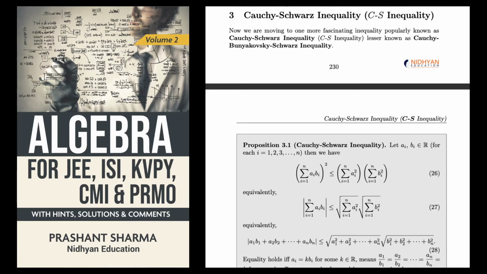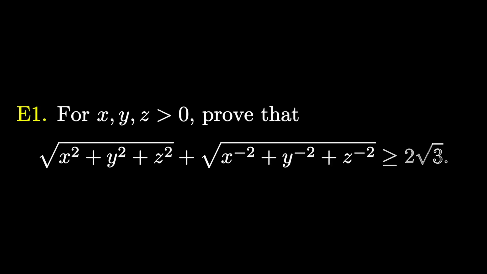Finally, it is the time to take problems. Here is the first problem. For positive x, y and z, we are asked to prove the square root of x square plus y square plus z square, plus the square root of 1 over x square plus 1 over y square plus 1 over z square, is greater than or equal to 2 square root of 3.